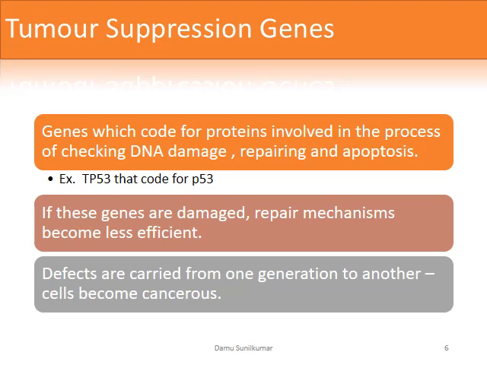A tumor suppressor gene is like the brake pedal on a car, and the oncogenes or proto-oncogenes are like the petrol, or the accelerator pedal in the car, which helps to accelerate growth. The tumor suppressor gene normally keeps cells from dividing too quickly, just as the brake keeps a car from going too fast. When something goes wrong within the gene, such as a mutation, cell division can get out of control.